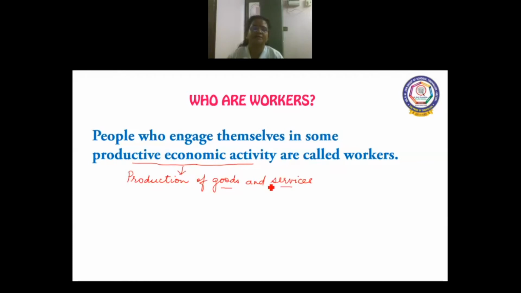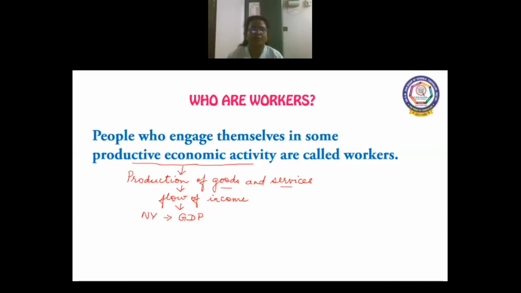As there is production of goods and services, there is flow of income, and so this contributes to the national income and the gross domestic product. The excess of goods produced in the economy is exported.